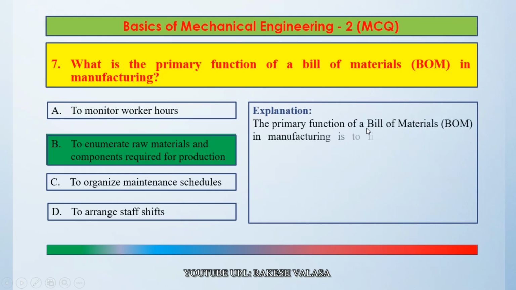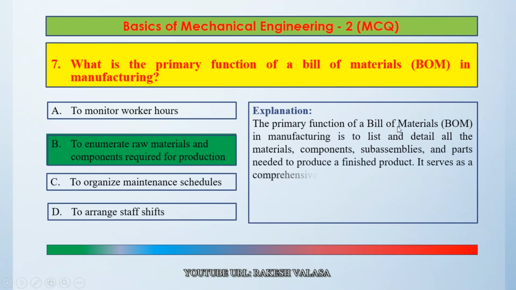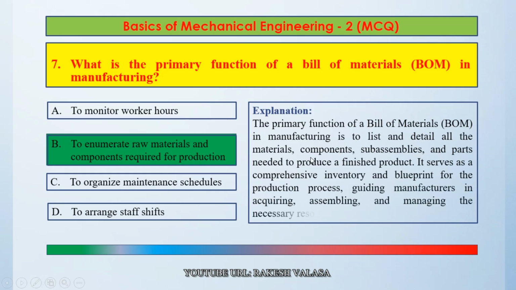The primary function of a bill of materials in manufacturing is to list and detail all the materials, components, sub-assemblies, and parts needed to produce a finished product. It serves as a comprehensive inventory and blueprint for the production process, guiding manufacturers in acquiring, assembling, and managing the necessary resources to create a product. So the correct answer is option B, to enumerate raw materials and components required for production.